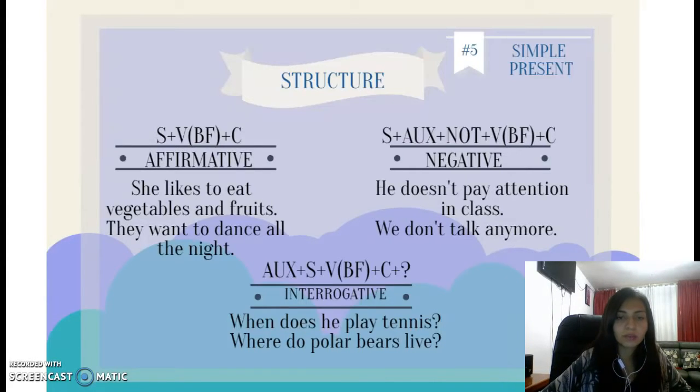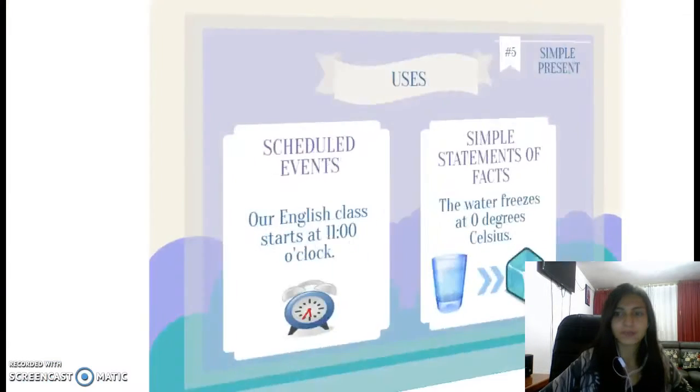And we have the interrogative. In this case we have the auxiliary plus the subject plus the verb in basic form plus the complement plus the question mark. So the examples are, when does he play tennis, or where do polar bears live? I don't know, I have no idea, sorry.